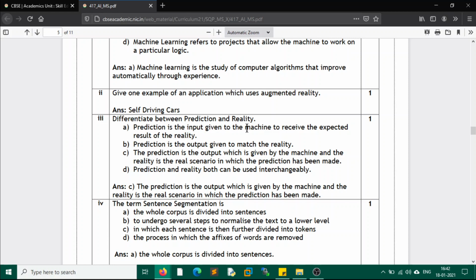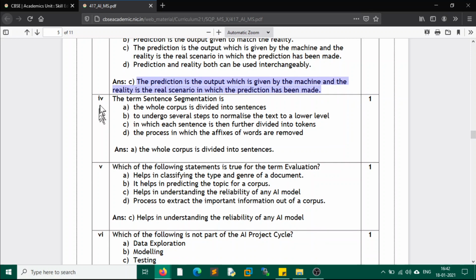Differentiate between prediction and reality. The prediction is the output which is given by the machine, and the reality is the real scenario in which the prediction has been made. Next question, the term sentence segmentation is: the whole corpus is divided into sentences. So this is called sentence segmentation. You are segmenting everything into sentences.